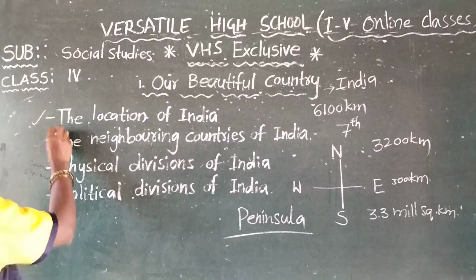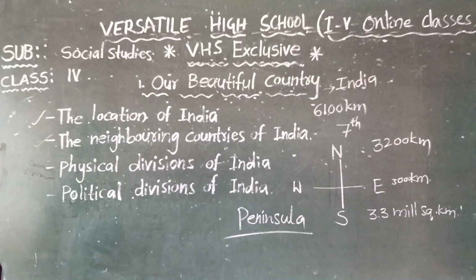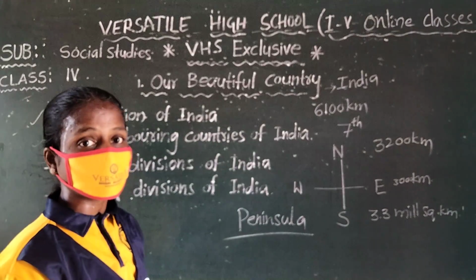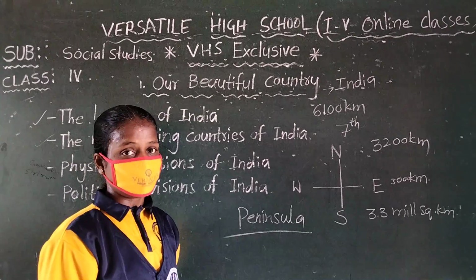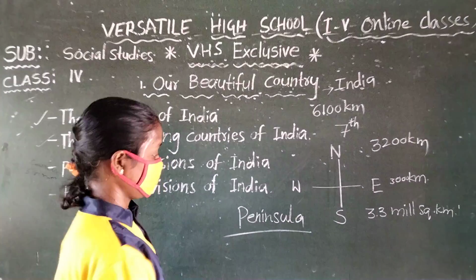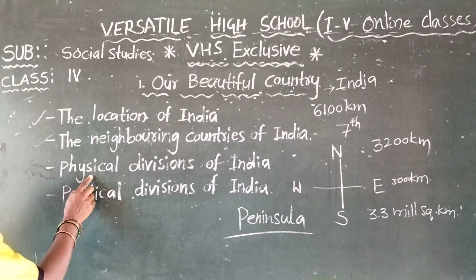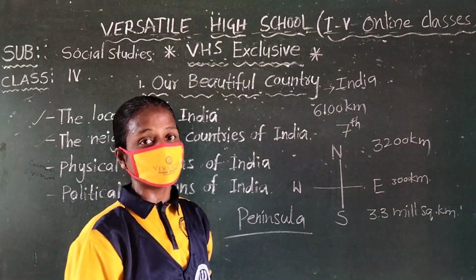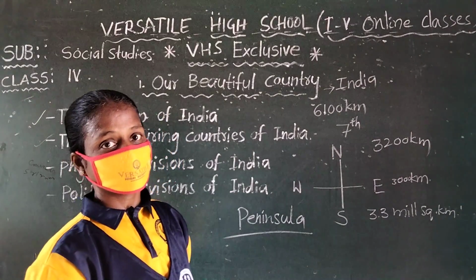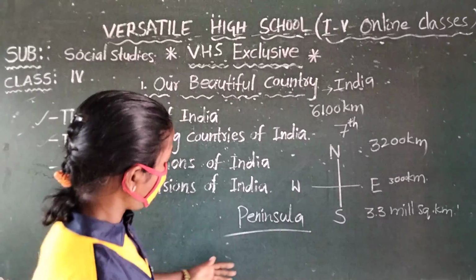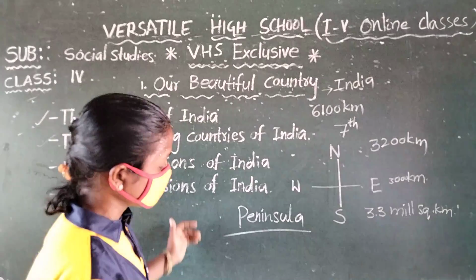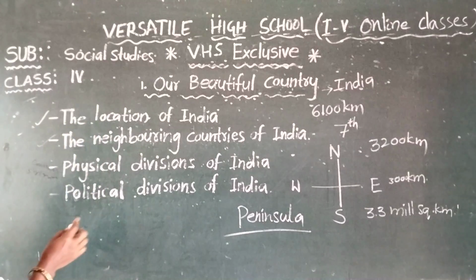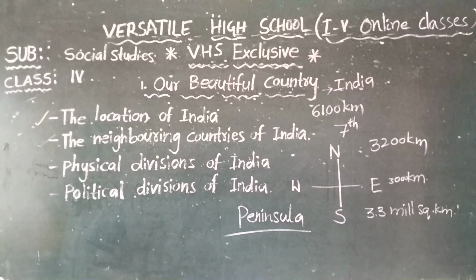Now we are going to the physical divisions of India. What are the physical divisions of India? According to climate, there are 5 divisions. What are the 5 divisions? Northern plains, northern mountains, coastal plains and islands, western deserts, southern plateaus.